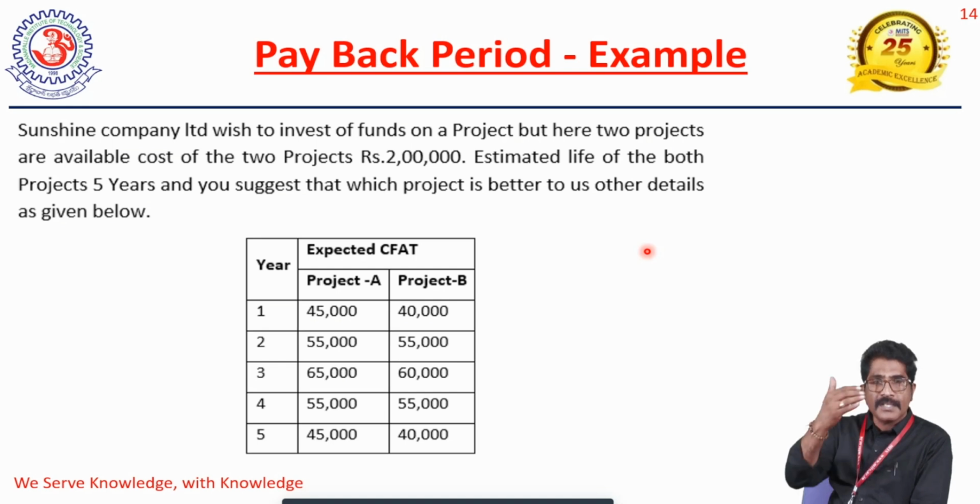That is the decision rule we gave in the beginning of the class. Payback period: what do we mean by payback period? The number of years required to recover the initial investment. For example, project A payback period is 3.5 years. Project B payback period is 4 years. Obviously, we can accept project A, because if we make an investment in project A, within 3.5 years we can get back our entire capital invested in project A. That is how we are going to take decisions.